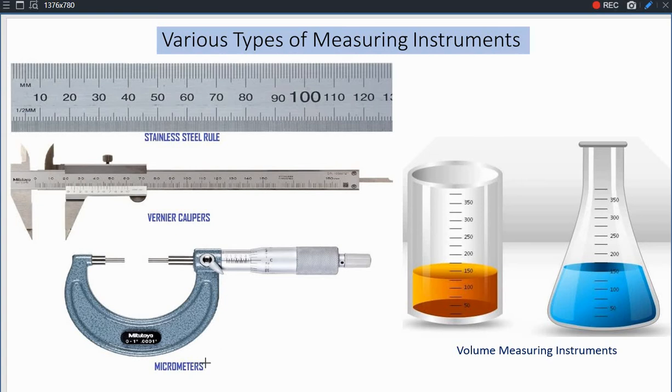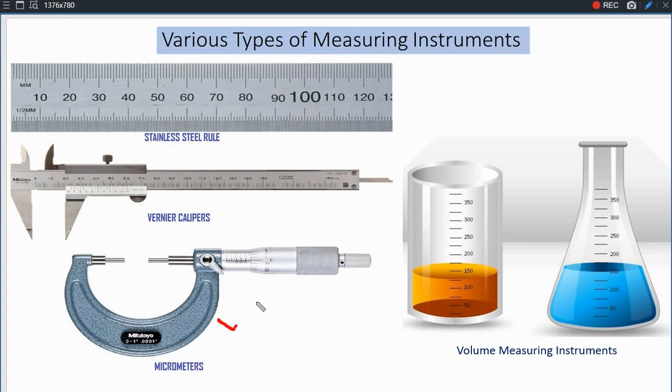And here is the micrometer, and as the name indicates, this meter can measure the value in the micro range, that is 1 by 10 to the power 6 part of the meter. Okay, so 1000th part of the millimeter can be measured with the help of this micrometer or screw gauge.